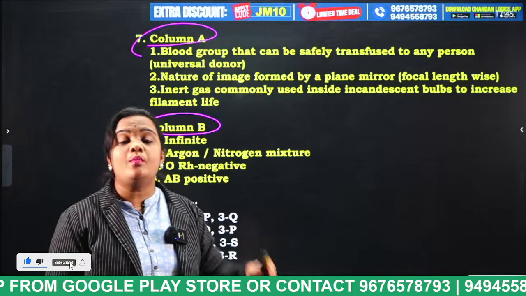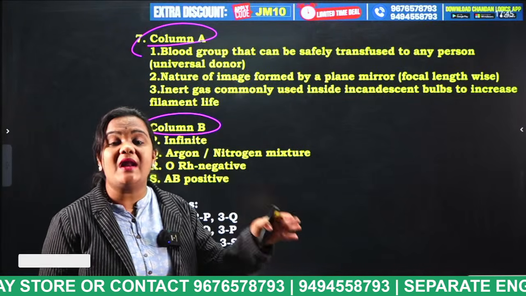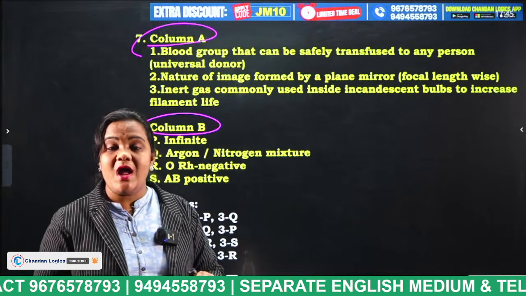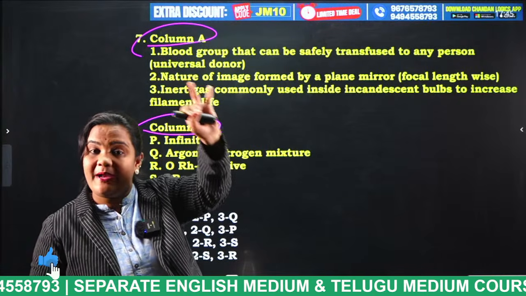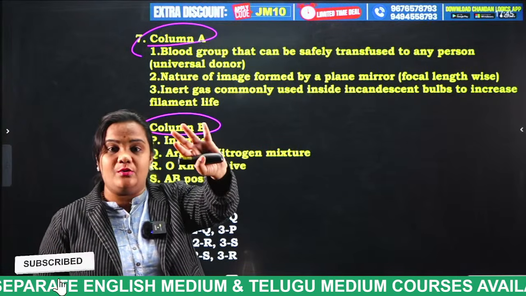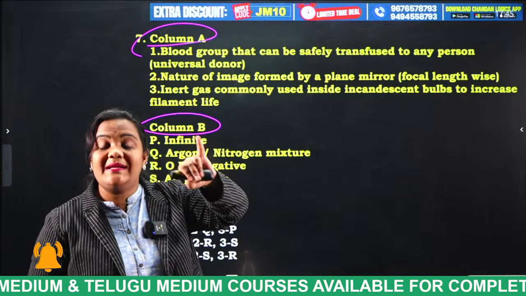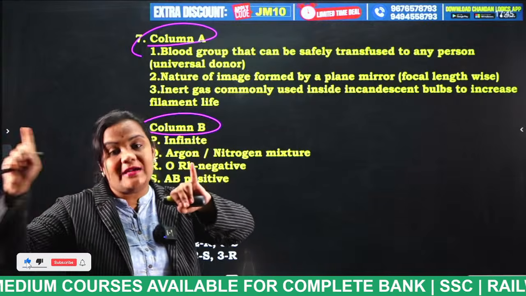Blood groups were discovered by Carl Landsteiner. How many types of blood groups we have, students? AB blood group, O blood group, A blood group, B blood group. AB blood group means it has A antigen, B antigen, but no AB antibodies.